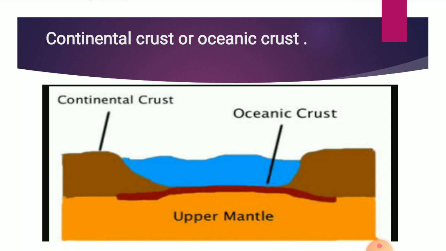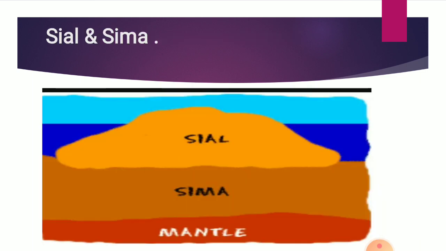This layer is sometimes called SIAL because its bulk composition is richer in silica and alumina, whereas the ocean crust mainly consists of silica and magnesium. It is therefore called SIMA. SIAL means silica and alumina, and SIMA means silica and magnesium. Now let's go to our next screen.